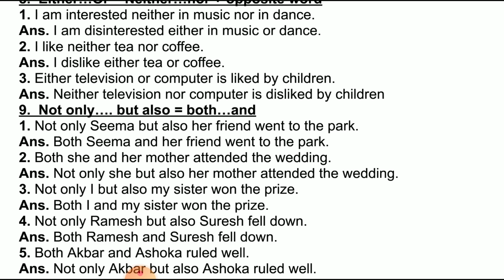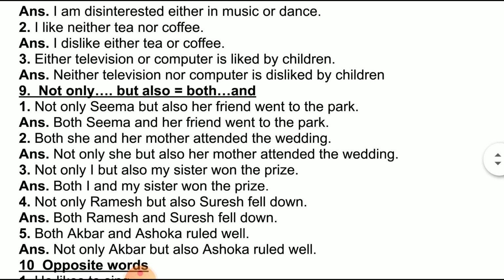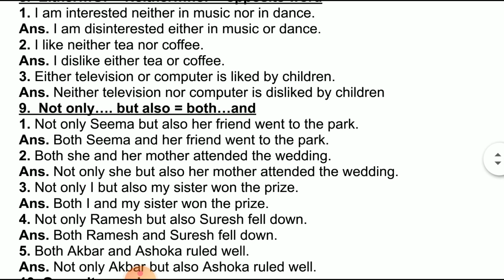I like neither tea nor coffee. Now here neither nor is used. Instead of that we have to use either or to make it affirmative, but still the sense will not remain the same if we do not write the opposite word of the given verb here. The given verb is like, so the opposite word is dislike. I dislike either tea or coffee.